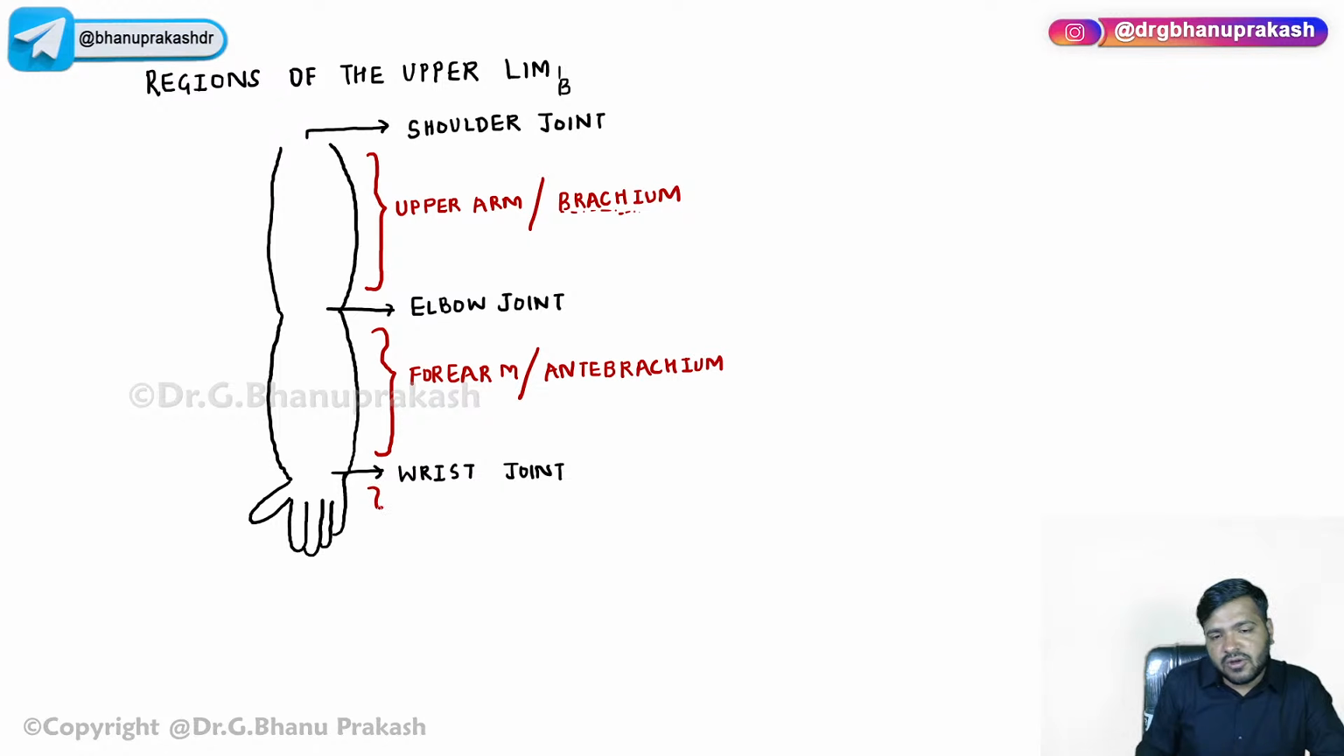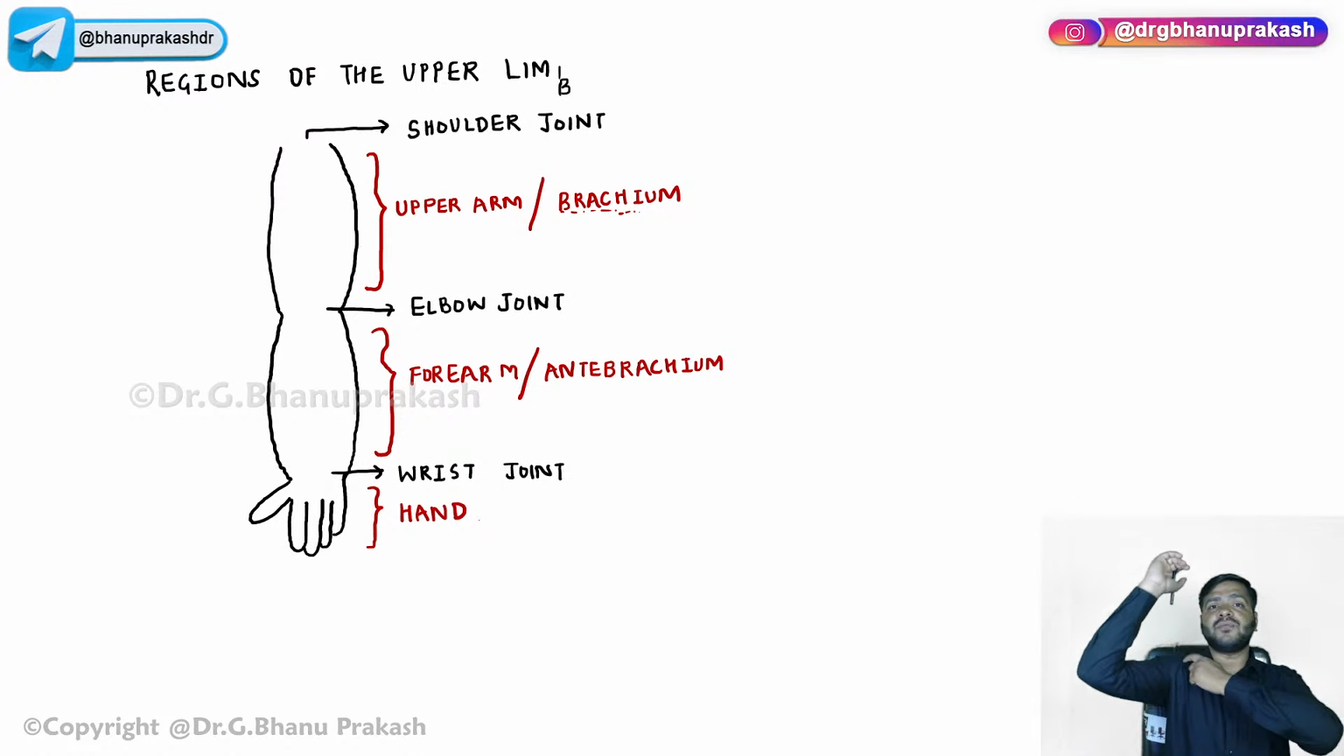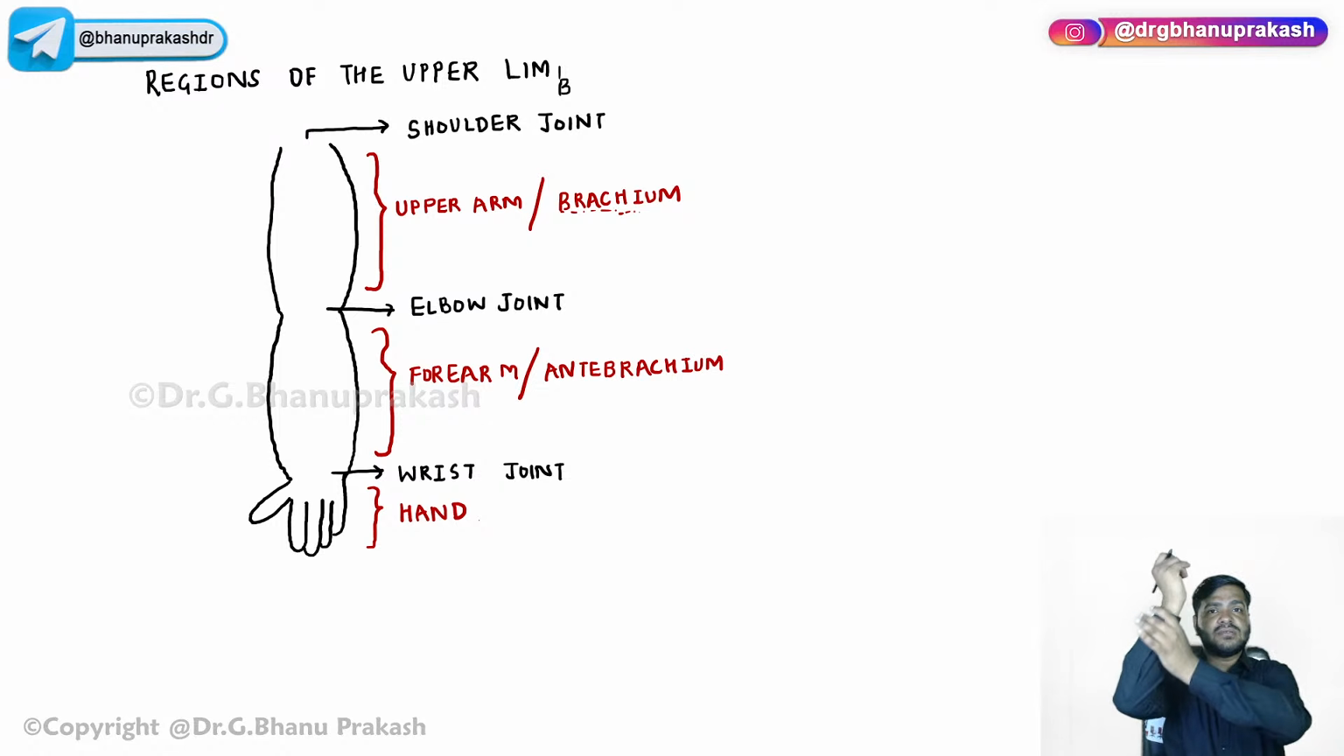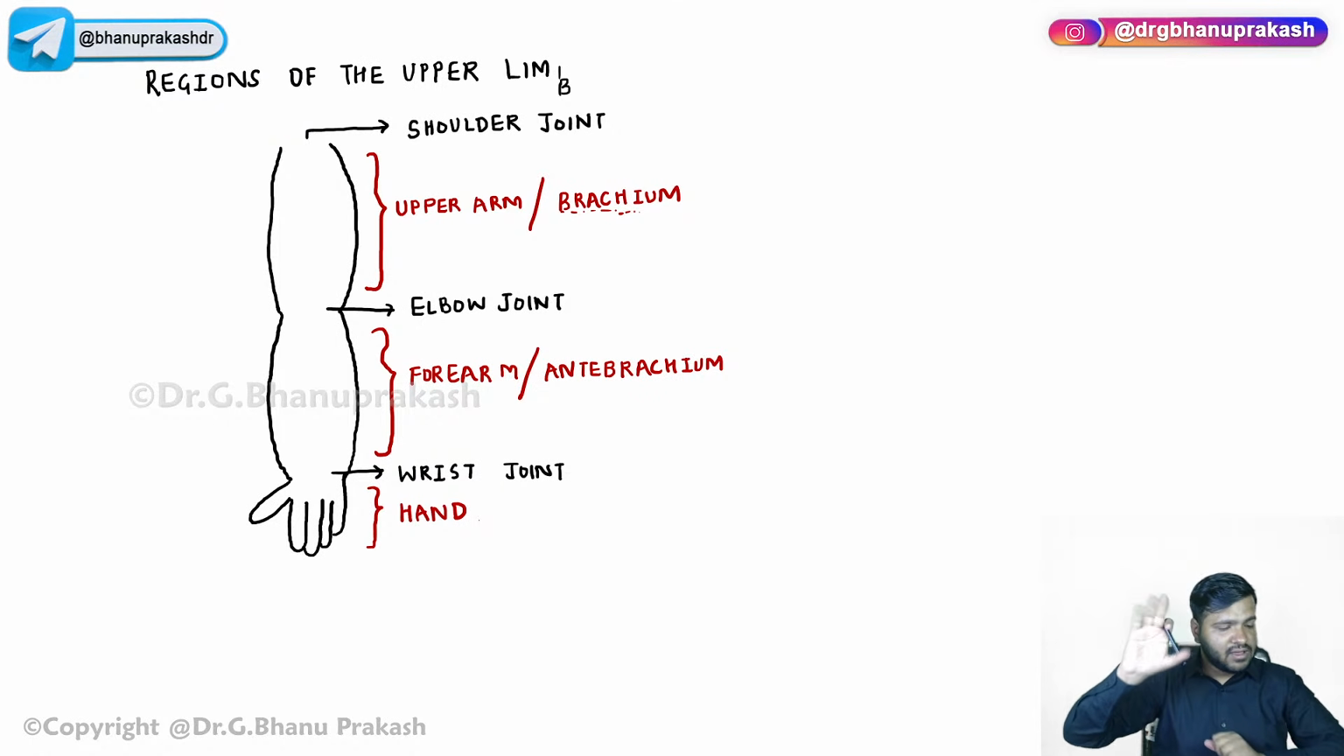And below the wrist joint, everything, it is the hand. Below the wrist joint, it is the hand. Right? Now, you have to know from the shoulder joint to the elbow joint, it is the arm. From the elbow joint to the wrist joint, it is the forearm. And below the wrist joint, it is automatically the hand.